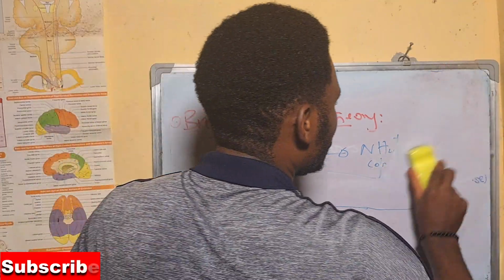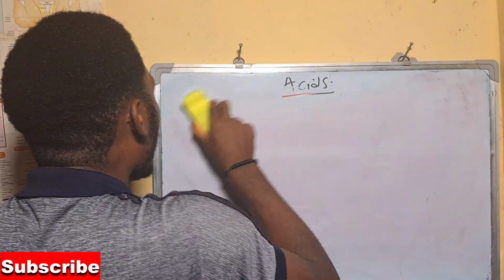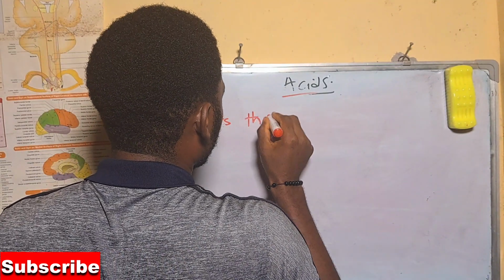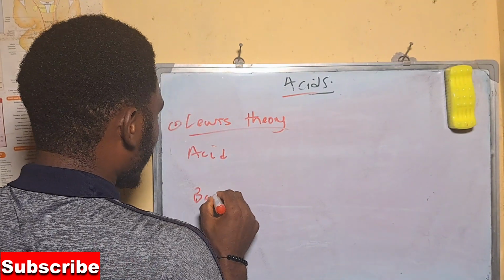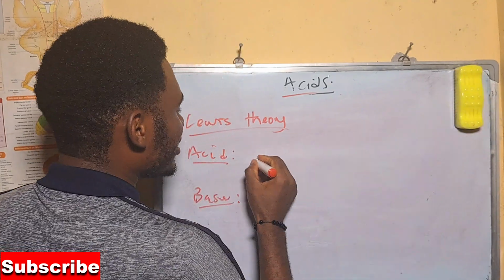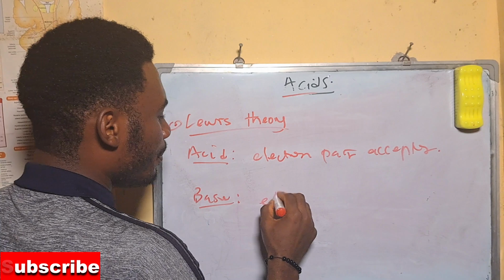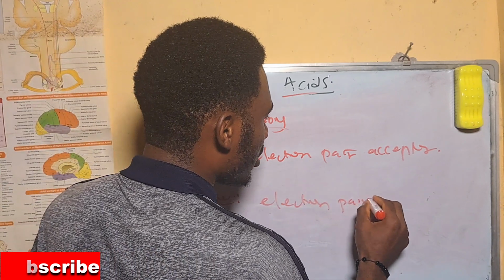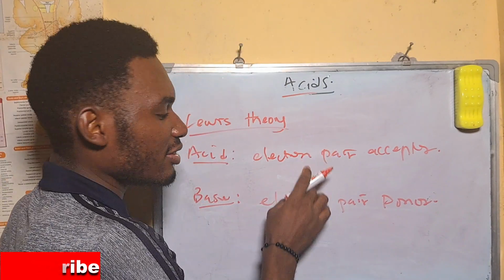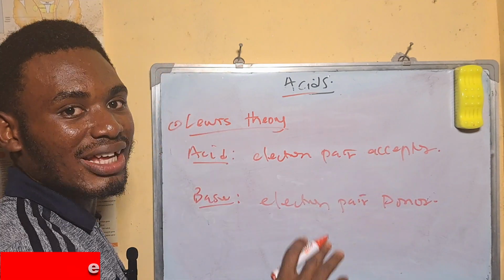So let's talk about the last theory, which is the Lewis theory of acid and base. Lewis defined acid simply as an electron pair acceptor, and defined base simply as an electron pair donor. So acids basically accept electron pairs, while bases donate electron pairs. So this is just the Lewis theory of acid and base.